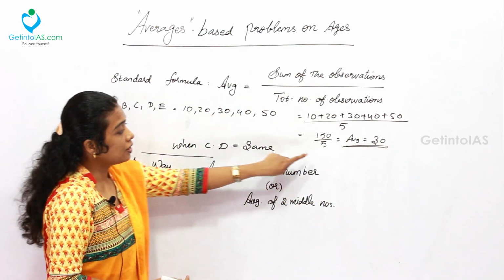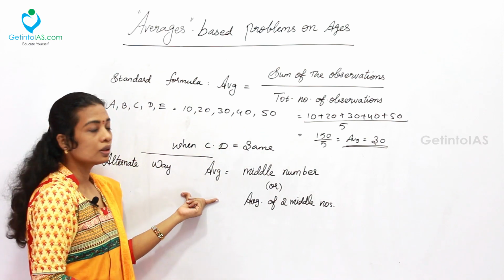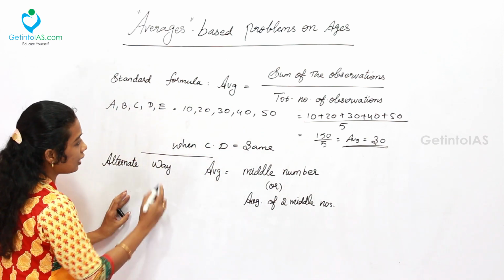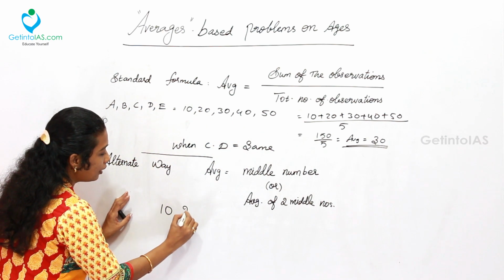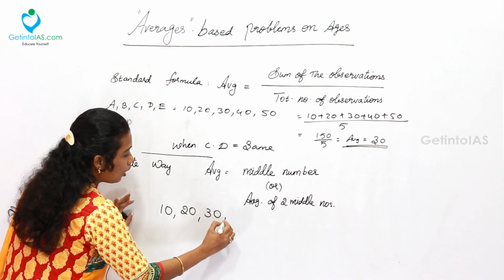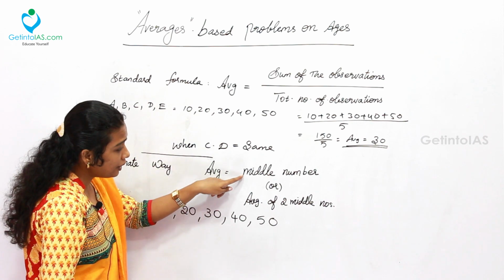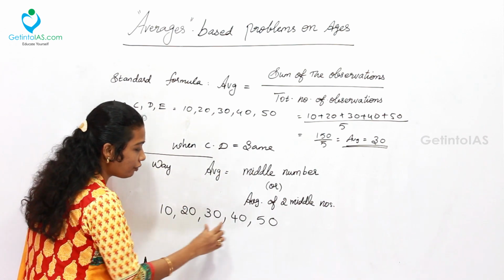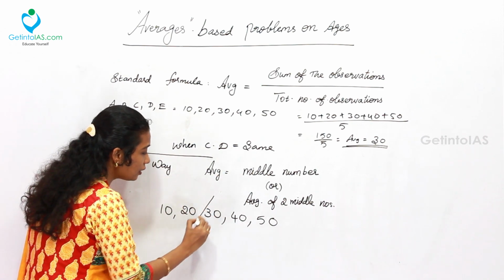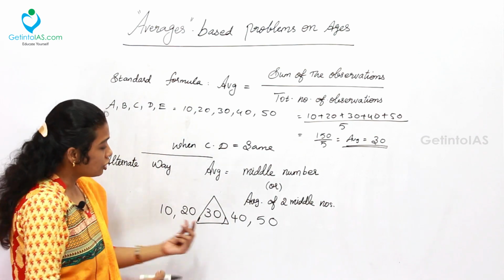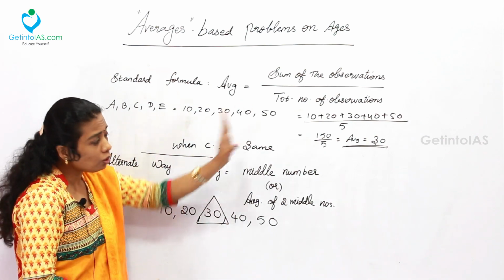Simply, the same can be followed under the alternate way. Under this, I am writing 10, 20, 30, 40 and 50. They are saying the middle number. Middle number means among the 5 numbers, which is the middle number? 30 is the middle number. Simply my answer is going to be 30 without any calculation.